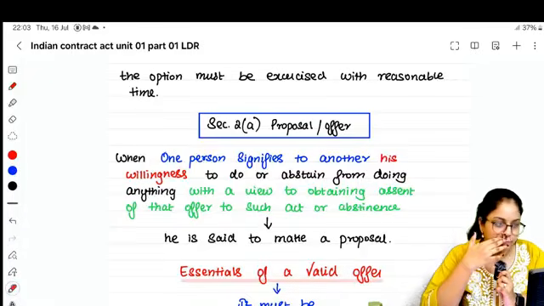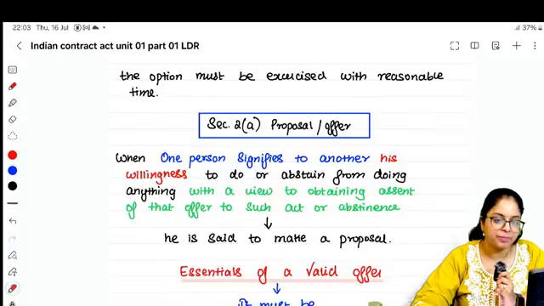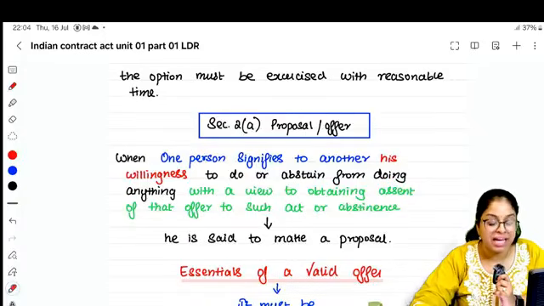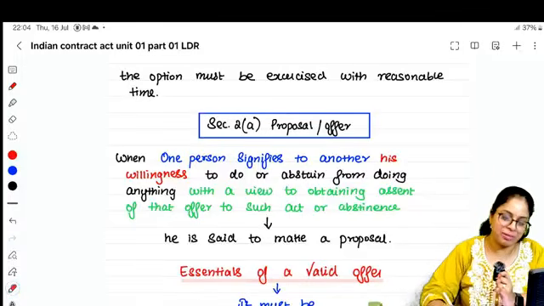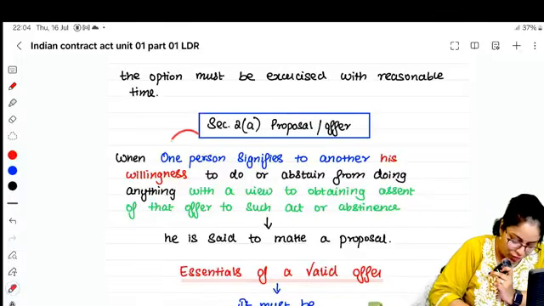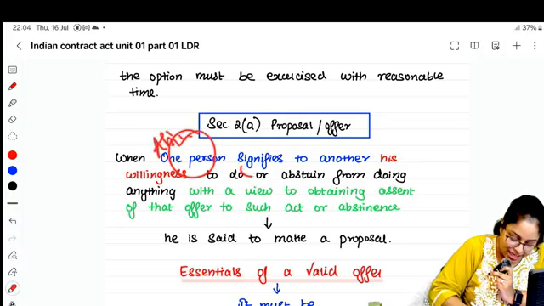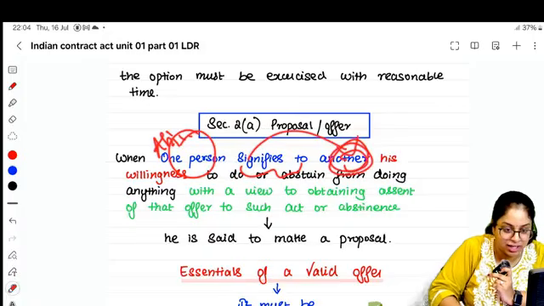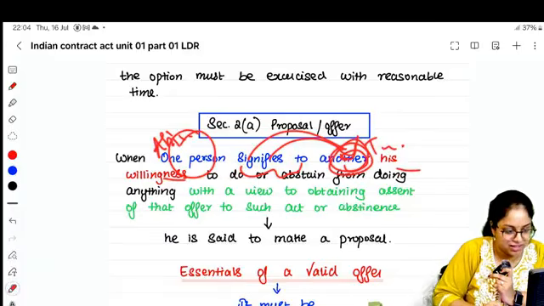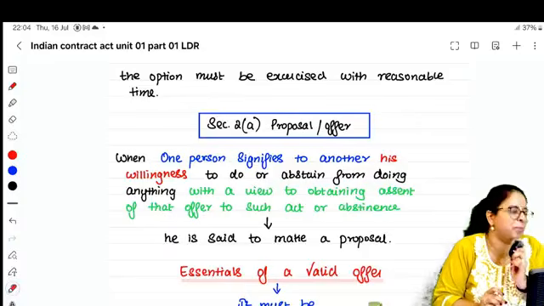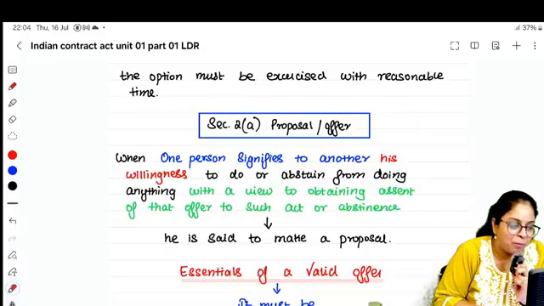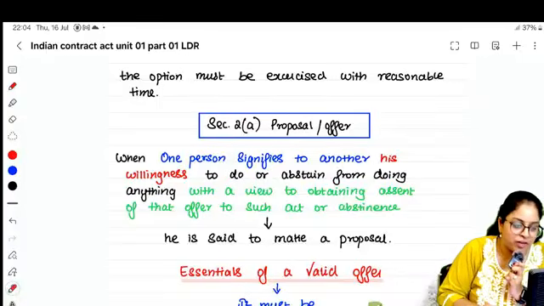You remember? Abhijit, a star performer, proposes to a girl. When one person, Abhijit, signifies to another, Tara, his willingness, he's willing to be her boyfriend, to do something.